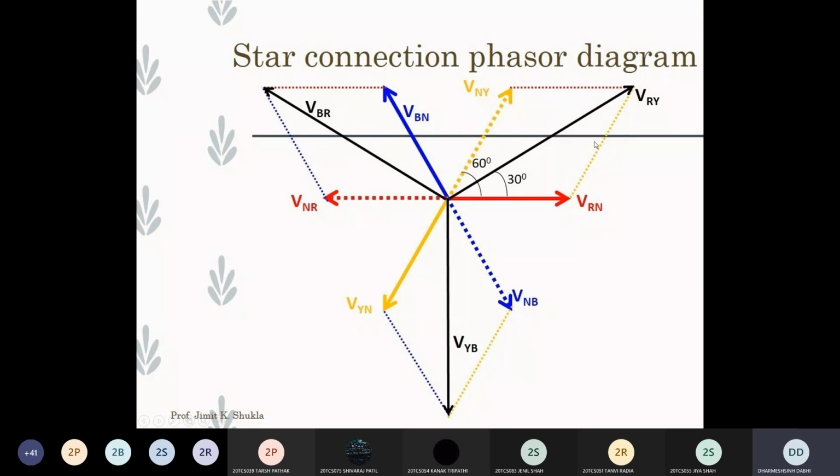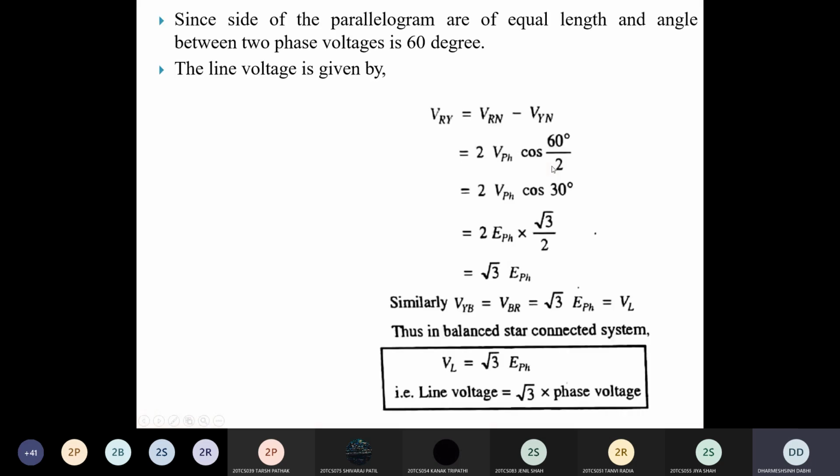If you calculate the value of VRY, we know it is VRN minus VYN. Both phases have the same magnitude because we assume they have the same load.